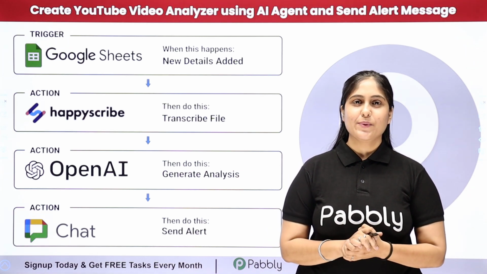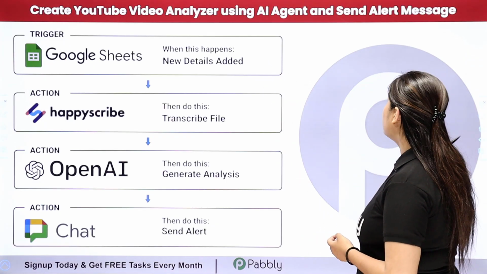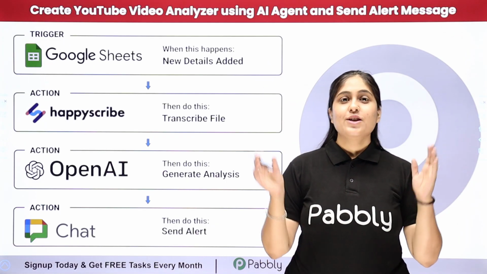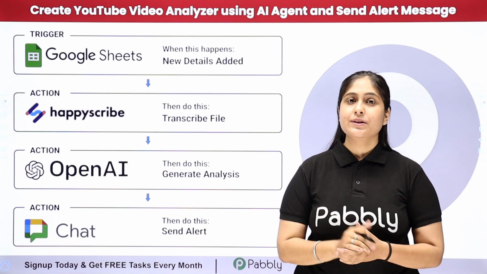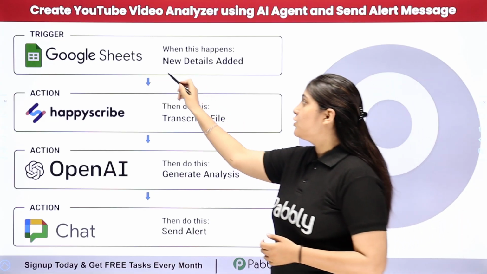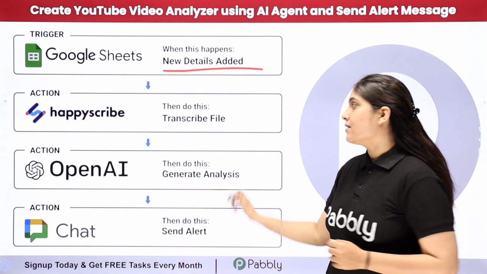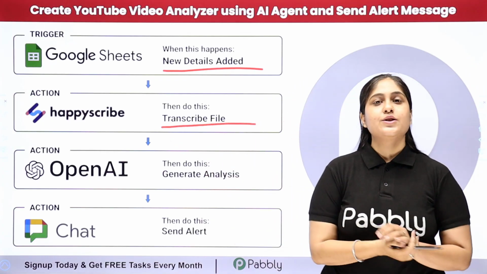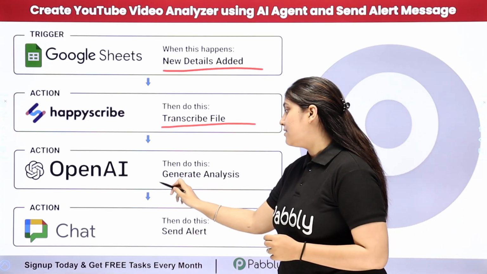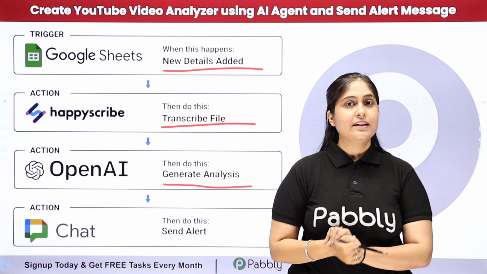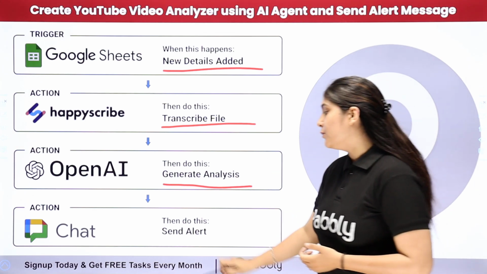In this video, we are going to understand how to create a YouTube video analyzer using an AI agent and send an alert message. So as a content creator, my objective is that whenever I add a competitor channel video link in my Google Sheets, then automatically, using the details, Happy Scribe should transcribe that video file. And after generating the transcription, automatically OpenAI should generate the analysis for the same. And after generating the analysis, automatically an alert message should be shared with my team on our Google Chat.